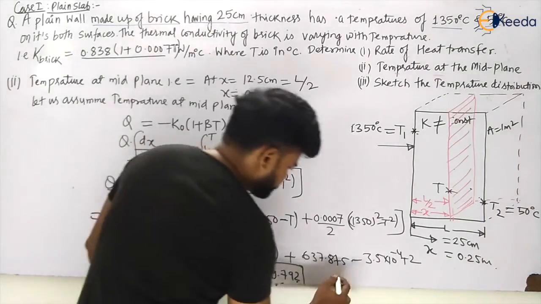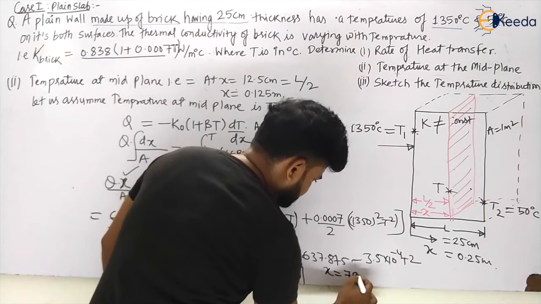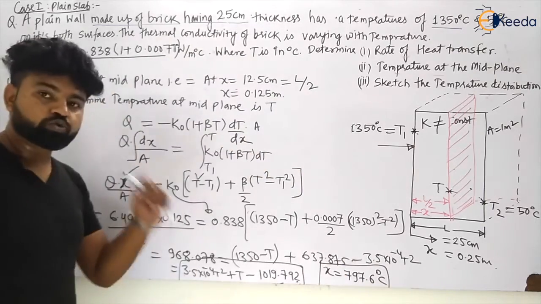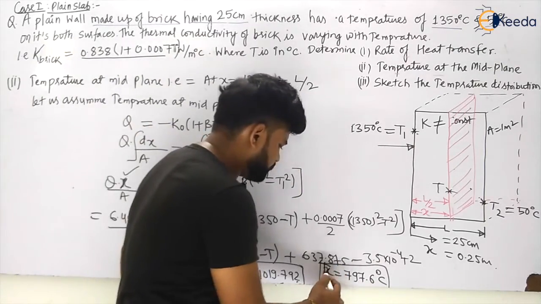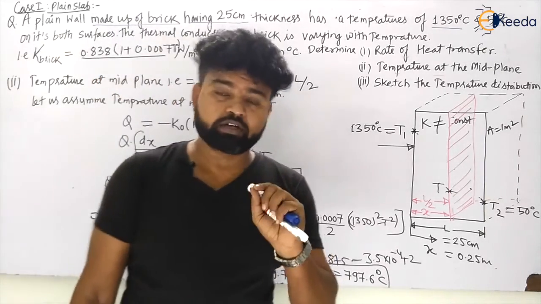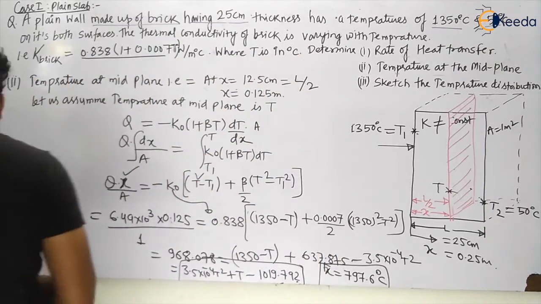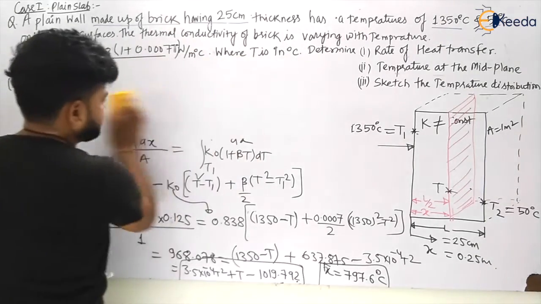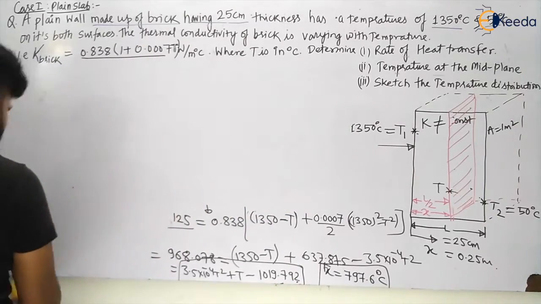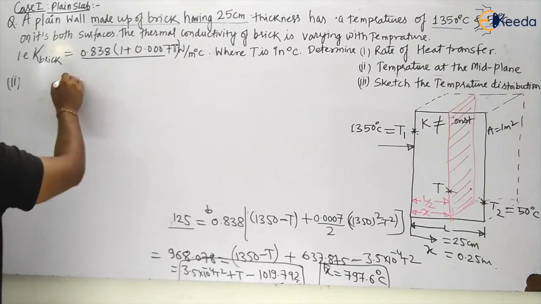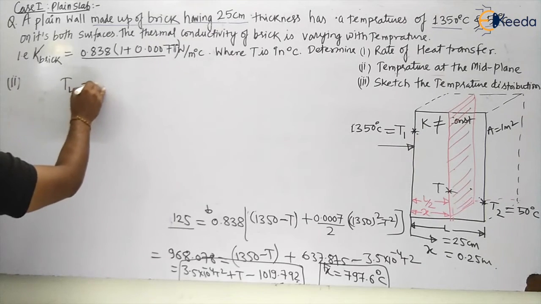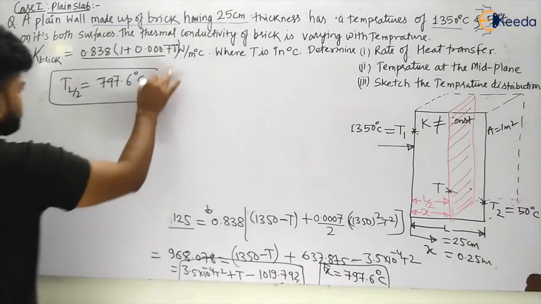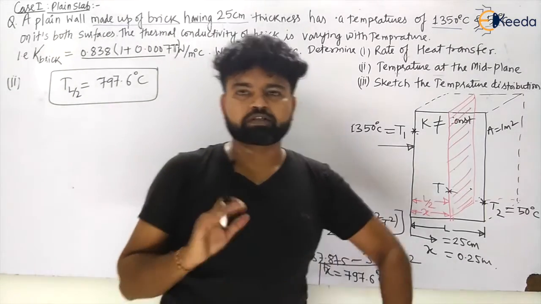When I am solving this equation, I am having T equal to 797.6 degrees Celsius, and one other value will be negative. I will not take the other value, because temperature cannot be negative, my dear students. So the temperature T at x, or mid-plane, is equal to 797.6 degrees Celsius. Now he is asking the temperature distribution inside the slab.